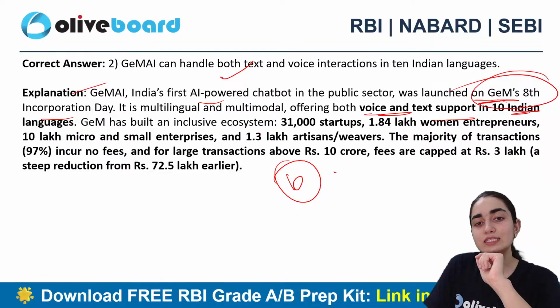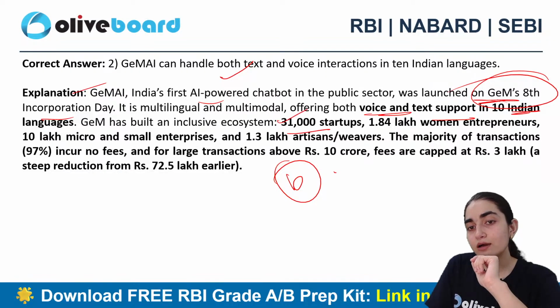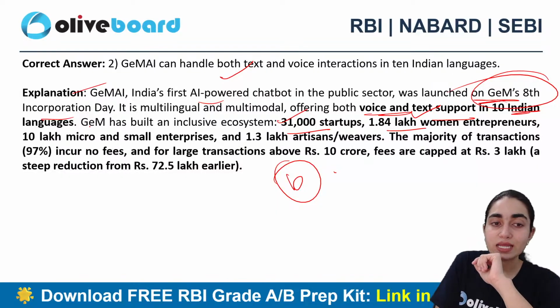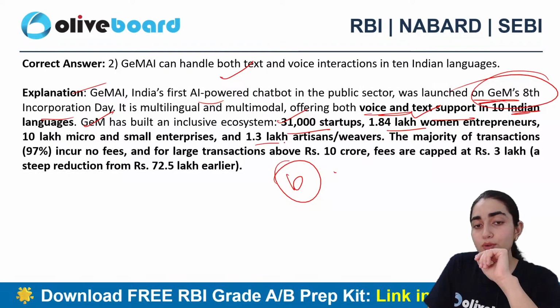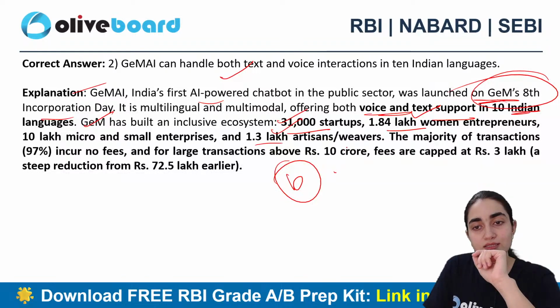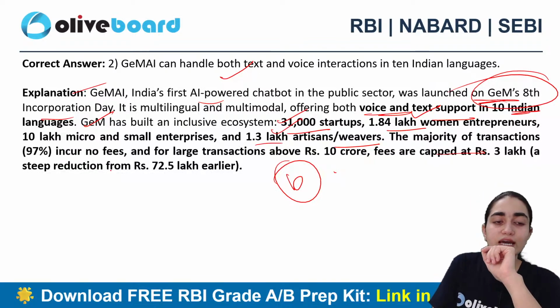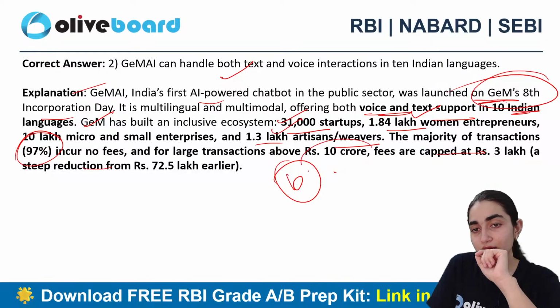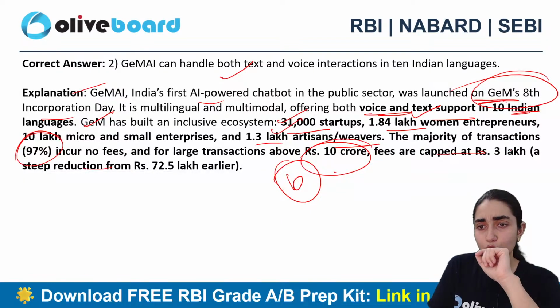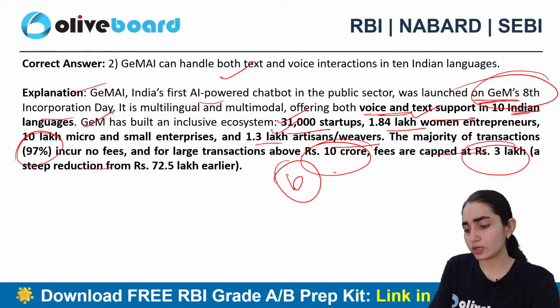It was built for an exclusive ecosystem of 31,000 startups, 1.84 lakh women entrepreneurs, 10 lakh micro and small entrepreneurs, along with 1.3 lakh artisans and weavers. The majority of transactions, 97%, incur no fees, and for large transactions above 10 crore, fees are capped at 3 lakh. That is the correct answer here.